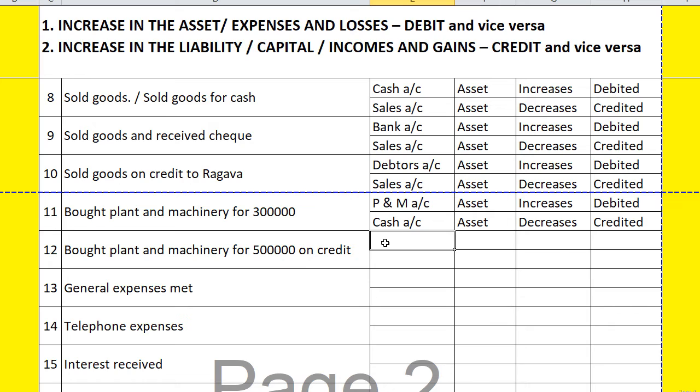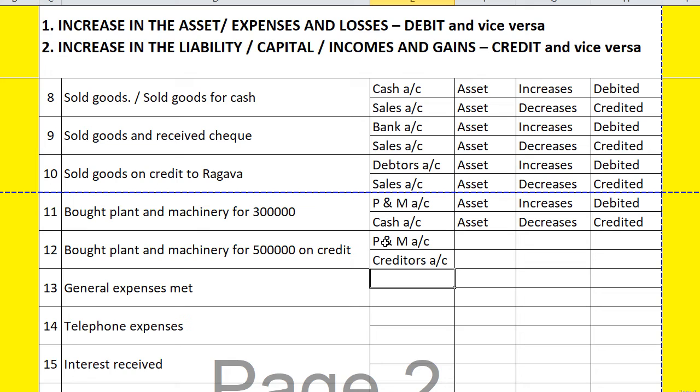Can I go for the next one? 12th. Bought plant and machinery for 5 lakhs on credit. Fine. The same point: P and M, plant and machinery account, and it is not cash but credit. We have purchased plant and machinery, so we have to pay. So he is a creditor. Creditors account.